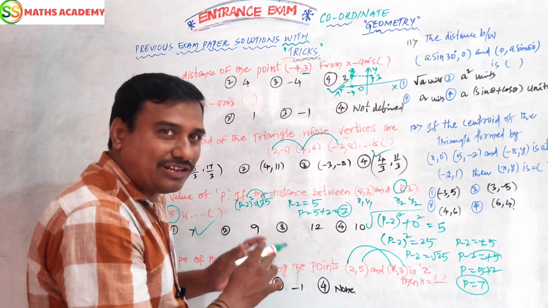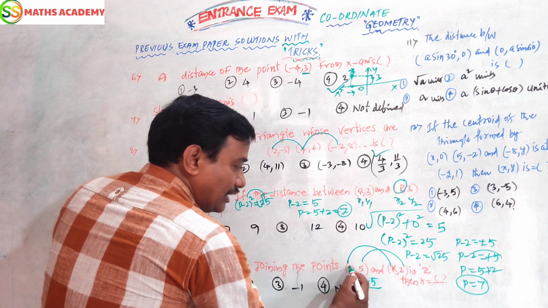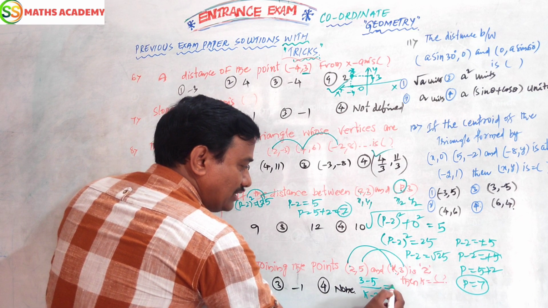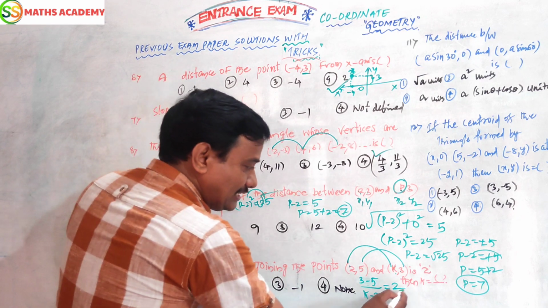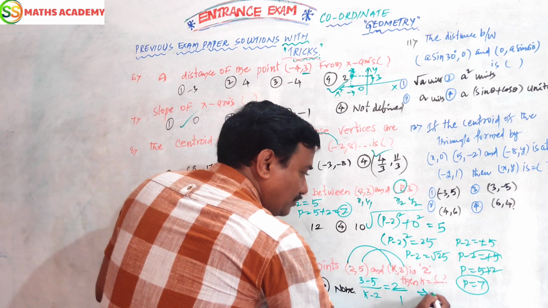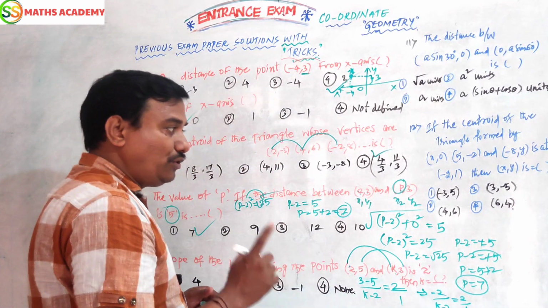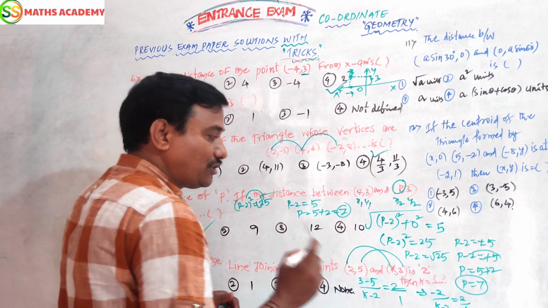Okay? These two are slopes of the lines. 3 minus 5 over k minus 2 is given as 2. Anything, we take it as over 1 and do the cross multiplication. That means minus 2 by k minus 2 is equal to 2 by 1. Now you can do cross multiplication.